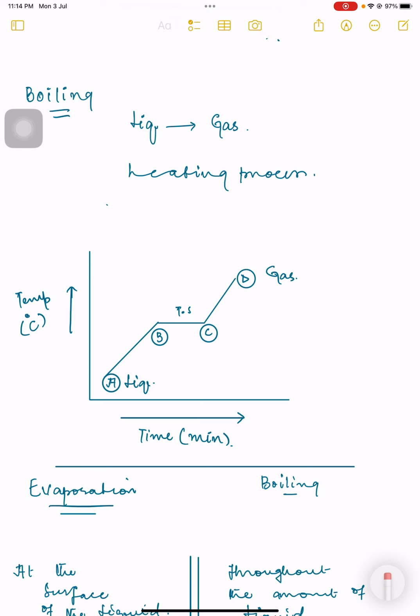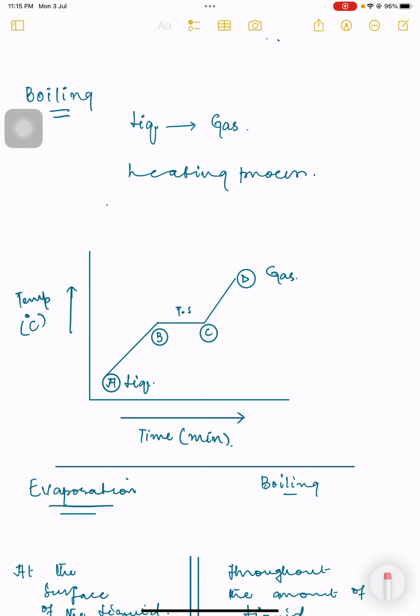Okay guys, now I'm taking you to the major difference between evaporation and boiling. You should know that in case of boiling, basically a liquid is turning into a gas at the boiling point. So boiling point is a fixed temperature.